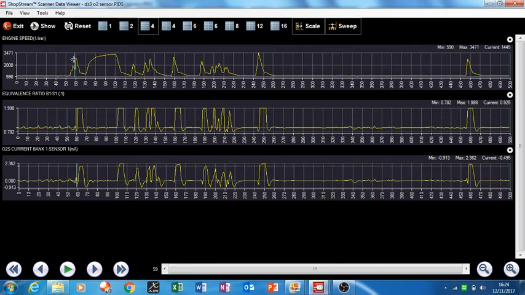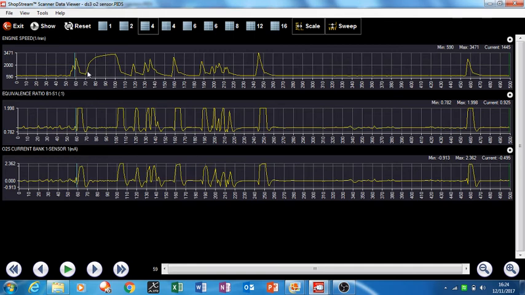When you rev the engine, the equivalency ratio goes up to almost 2. That means the engine is rich, and that's the way it should work. You can see the sensor starts pulling more current to keep it at what I think you call balanced, or stoichiometric, 14.7:1 or whatever the correct air fuel ratio is.